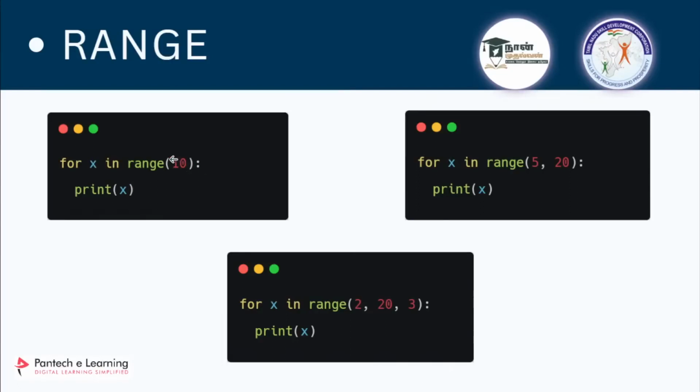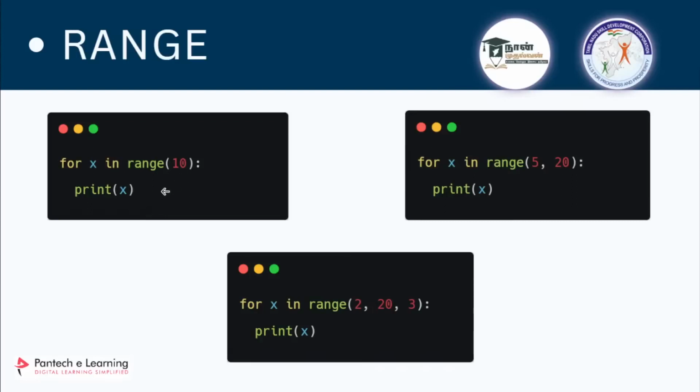So the default starting index is 0. The default starting number is 0, and the ending number which you mentioned, one step before, it will come. So the first time the value of x will be 0 because it is a default value. Next time it will be 1. Next it will be 2. Next 3, 4, 5, 6, 7, 8, 9. Till it reaches 9, it will run and then it will terminate.